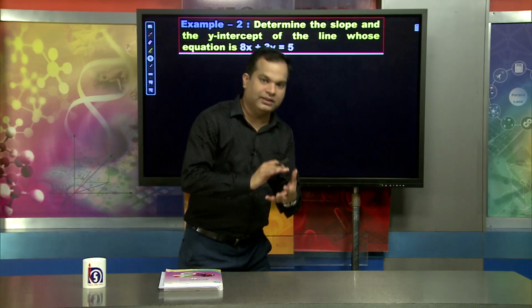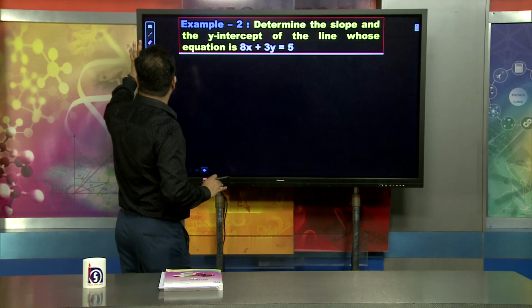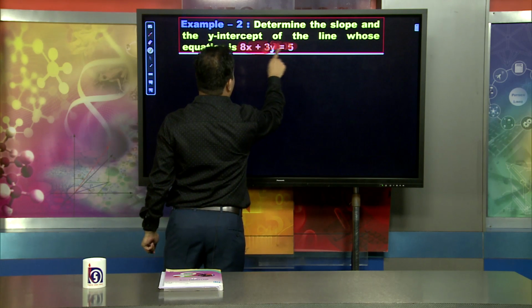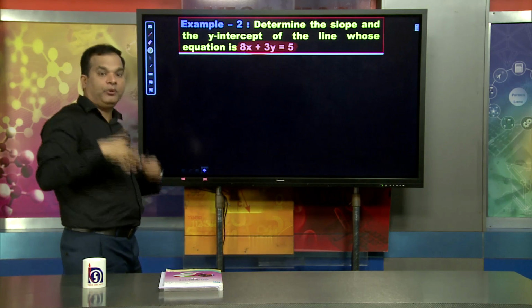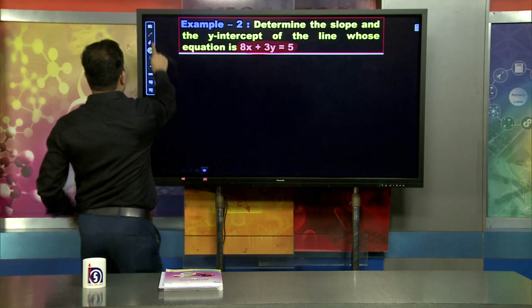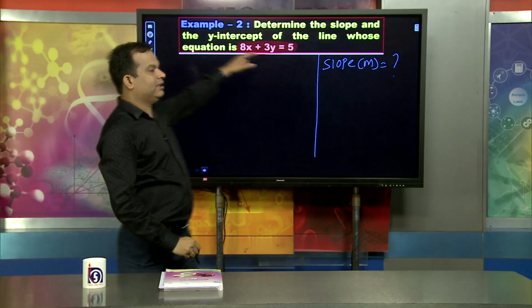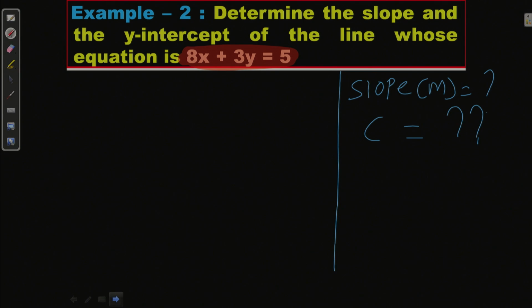Here the equation is given, that equation is 8x plus 3y equal to 5. This is the equation of the straight line. Now, determine the slope. We have to find out the slope, which means the value of m, and the y intercept we have to find out.